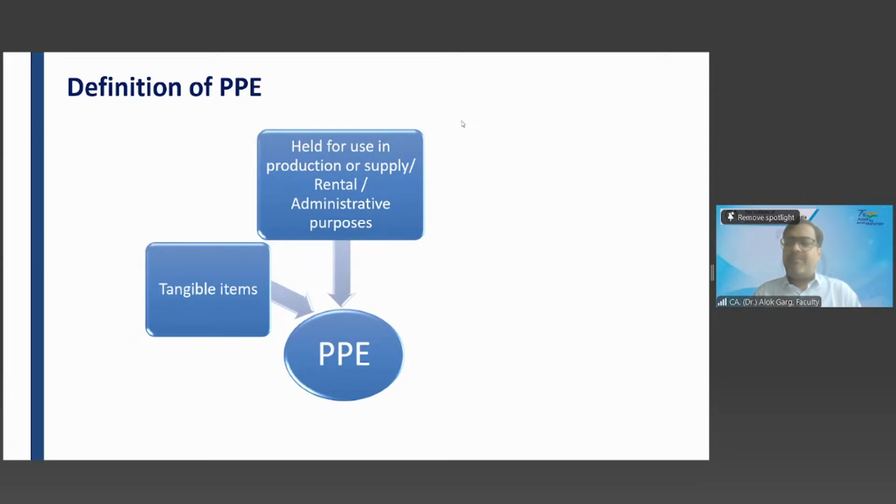Whether a truck is a PPE? Yes, sir. Why? Truck is a tangible item, and it is used for supply. It is used for transportation of goods and services. So a truck is a PPE. It is a tangible item, used for supply of goods and for transportation of goods.